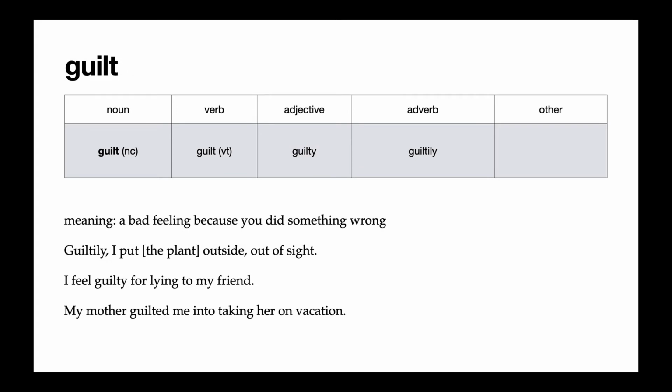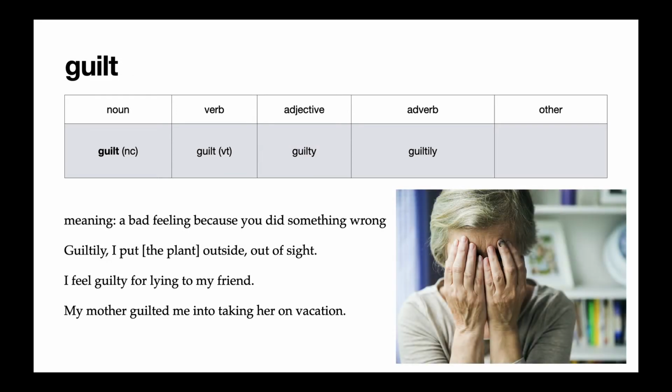Our next word is guilt. And guilt is a non-countable noun. It is a bad feeling when you did something wrong. In the reading, we saw the adverb form, which was guiltily. So guiltily, I put the plant outside, out of sight.